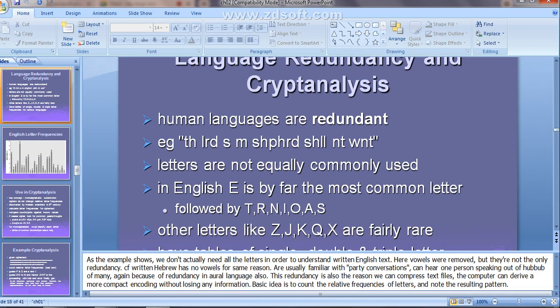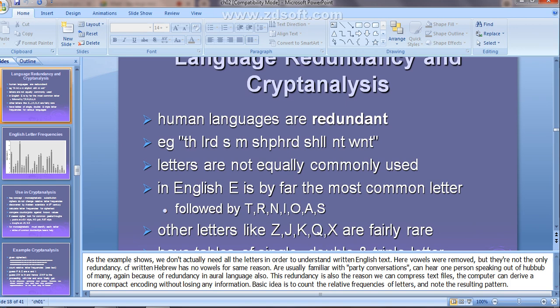See, human languages are always redundant. For example, in English, every time somewhere you will use th, and almost every word is going to end with the letter e. Yes or no? These are the common language characteristics of English.